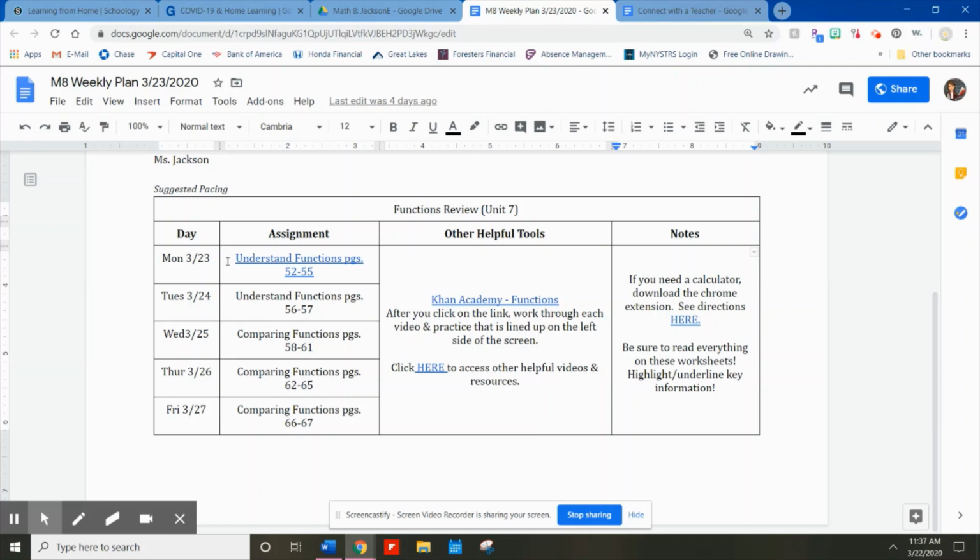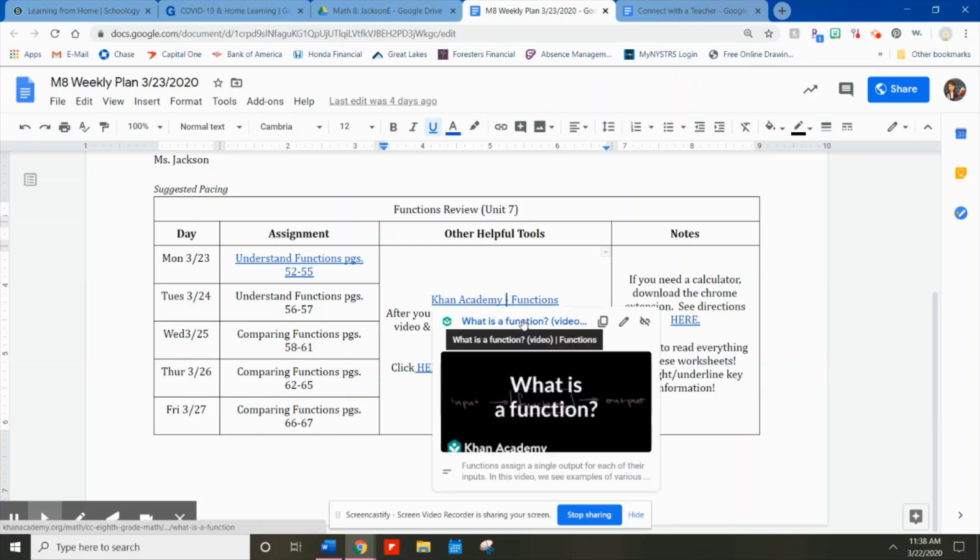So that's starting with functions. We just had our functions assessment the week before this all happened. So you are working on a couple of pages that I found on understanding functions and comparing functions. And then I have other helpful tools here. If you have some extra time, you can work on Khan Academy. Again, I put links in here specific to what lessons I want you to work through.